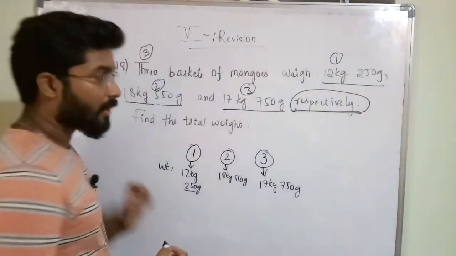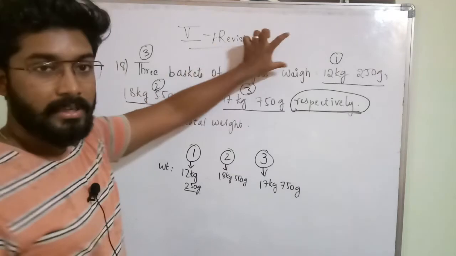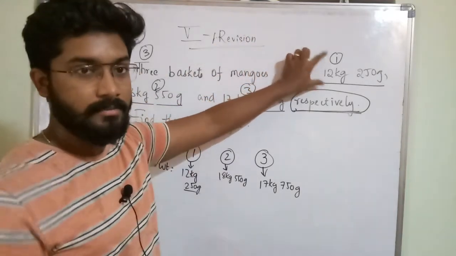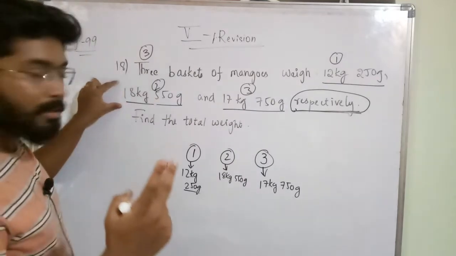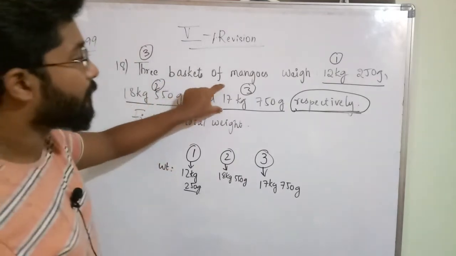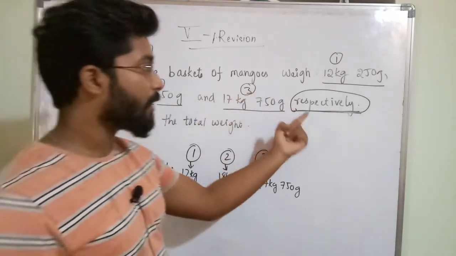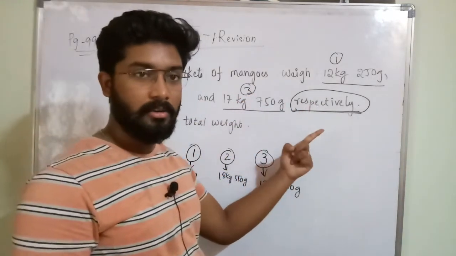Okay. Respectively means which weight comes first when we are reading, that weight is the first basket's weight. Which weight comes second, that will be the second basket's weight. Which weight comes third, that will be the third basket weight. That is explained by this word. Respectively means that only. Okay.